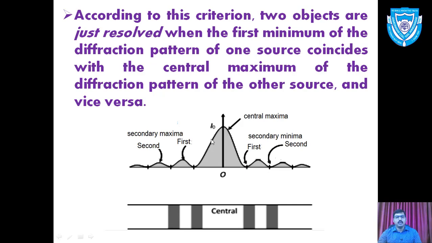There is a first secondary minima on one side and a first secondary minima on the other side, and in between we have the central maxima, which has the highest intensity. Based on this diffraction pattern, we have the criteria.